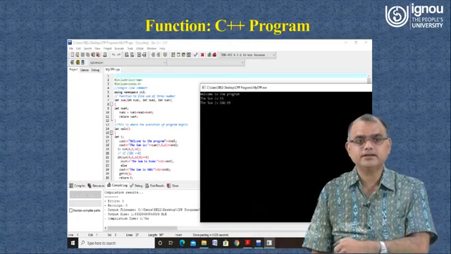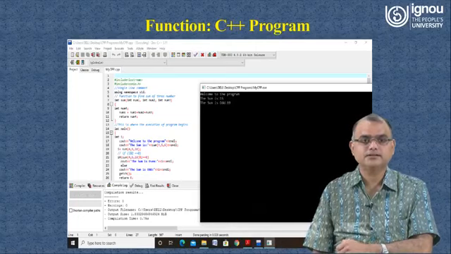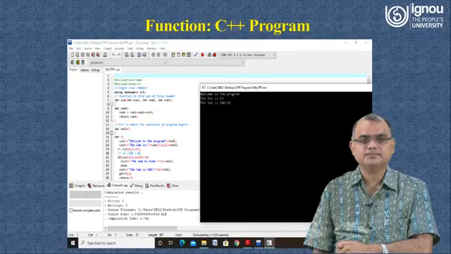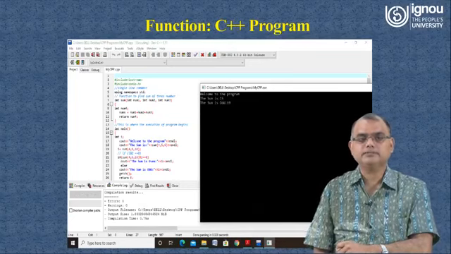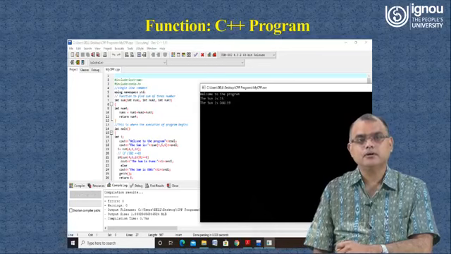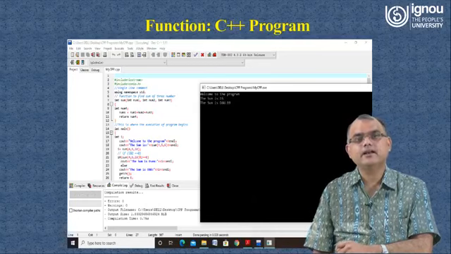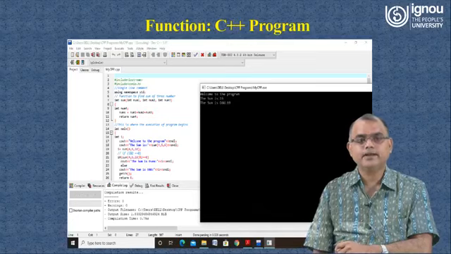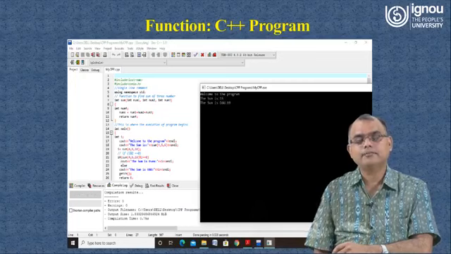Now another function written here is sum, and in this function you see what we have tried. We have tried to find the sum of three numbers. In this function we are returning one integer value, the name of the function is sum, and the arguments we are passing are three integers.